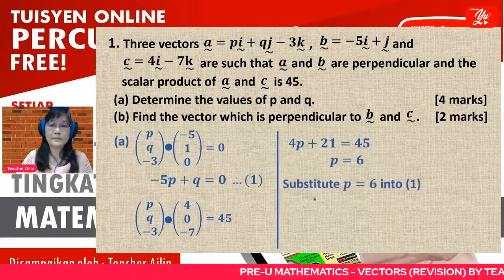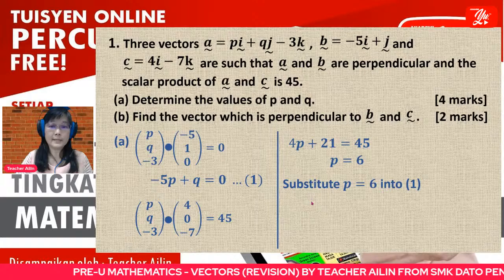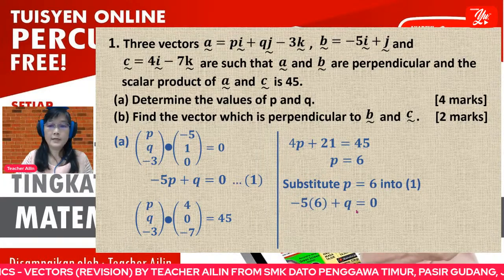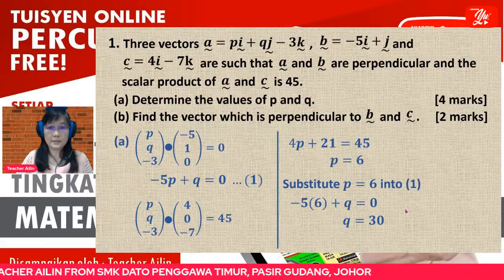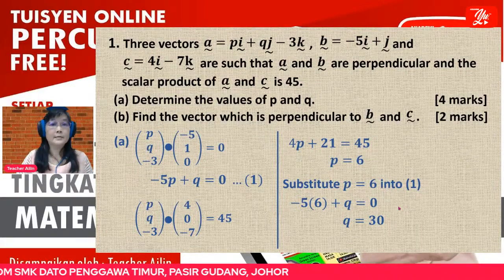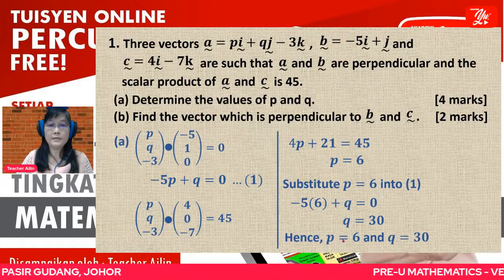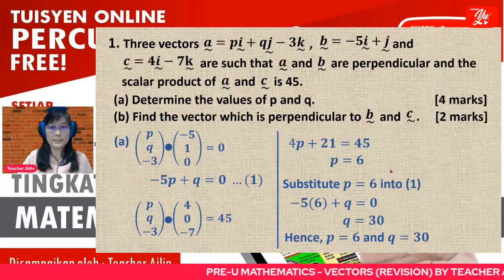Now you can substitute this value of P into the first equation just now. When you substitute P and simplify, you get the value of Q is 30. Then finally you answer the question. Therefore, P is equal to 6 and Q is equal to 30.